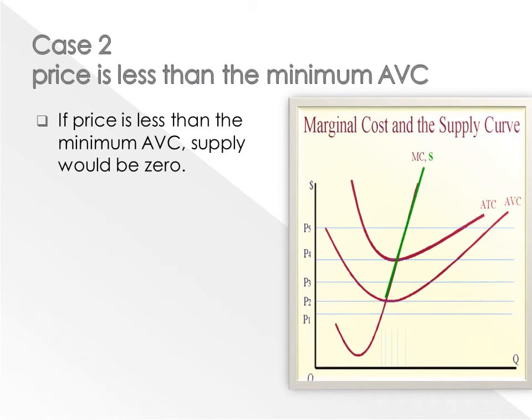If price is less than the minimum of AVC, then supply would be 0. If a firm can't cover the average variable cost, then that firm will stop production. Supply will not be there. If price is less than the minimum of AVC, supply would be 0. If price is P1, the firm will not produce any quantity because it is below the shutdown point. We have discussed the shutdown point in the previous class.